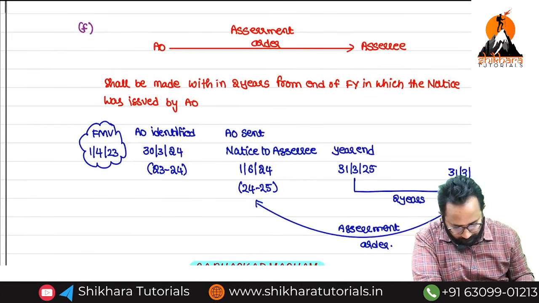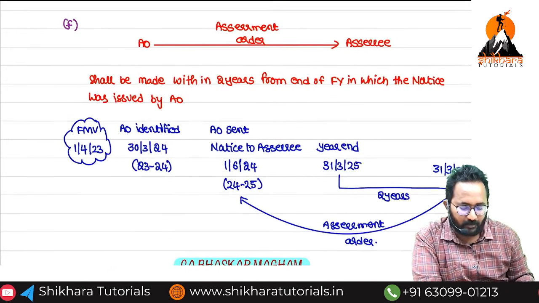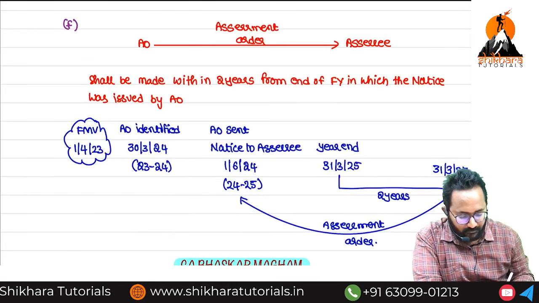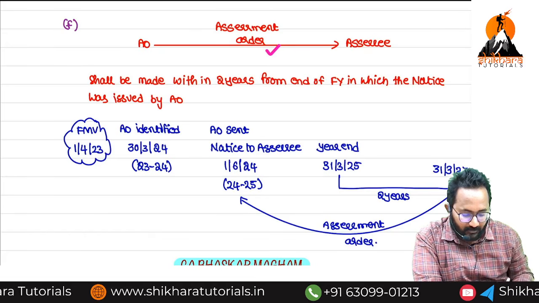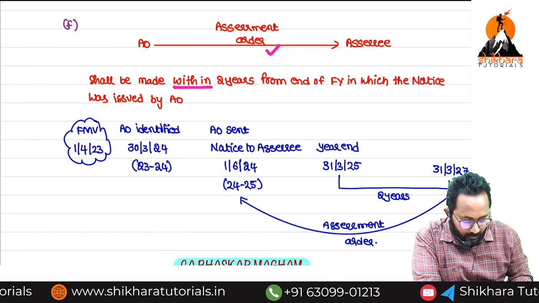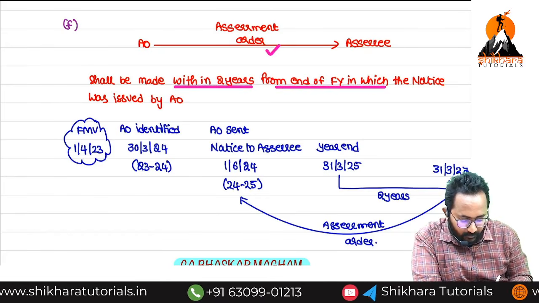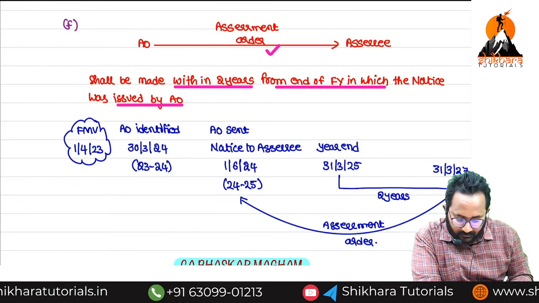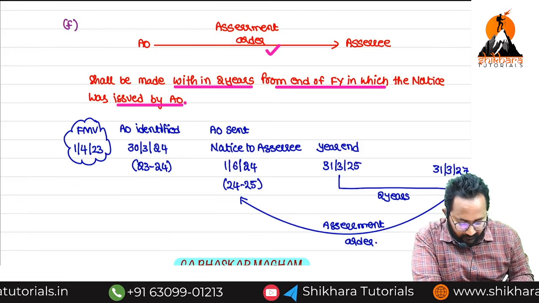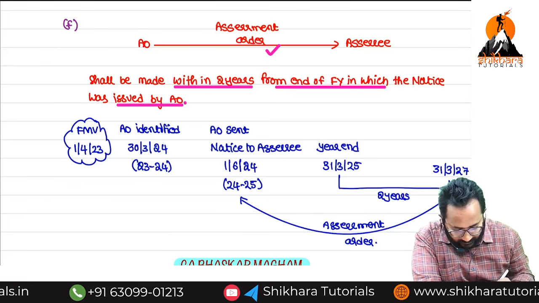Next. Within how many days do we have to pass the assessment order? The assessment order is required to be passed within how many years? Two years from the end of the financial year in which a notice was issued by the AO. So generally, first we haven't sent the notice, we identified the year, which year?